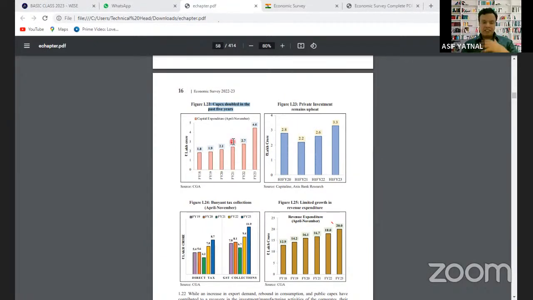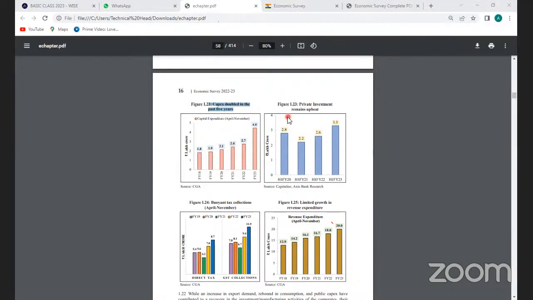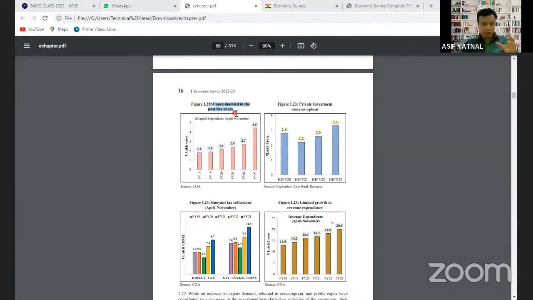Suppose if the statement says in the exam that capital expenditure in the last 5 years has decreased, the statement will be wrong, right? So जब आप ये इकोनॉमिक सर्वे का फर्स्ट चैप्टर पढ़ रहे हो, तो आपको ये देखना है, you just need to check the trend of whether the inflation is increasing or decreasing. Within inflation, again, CPI is increasing or WPI is increasing, or CPI is decreasing or WPI is increasing.